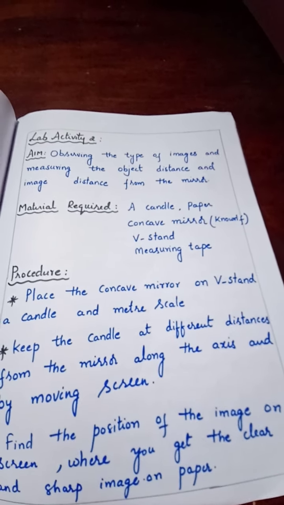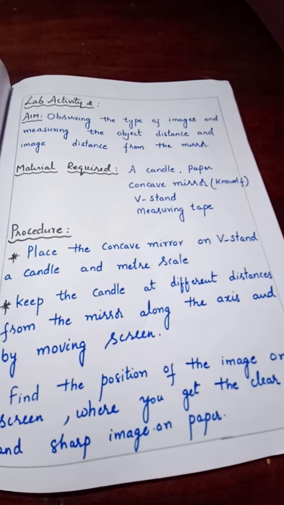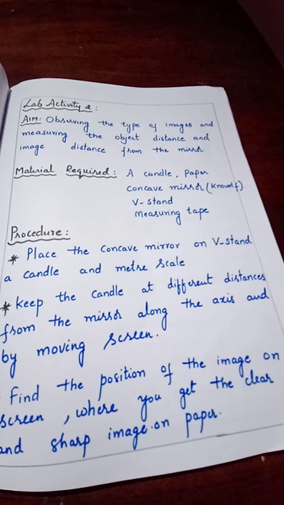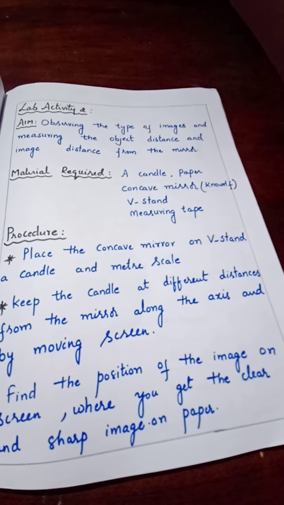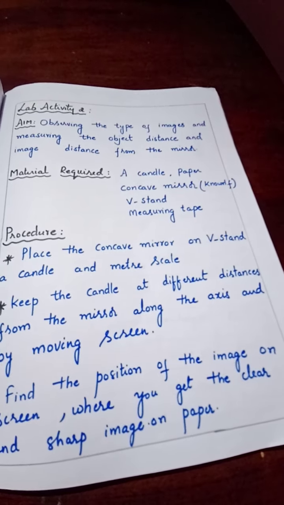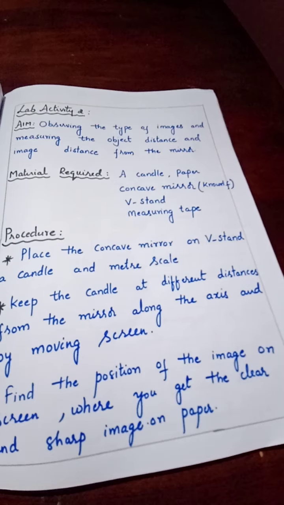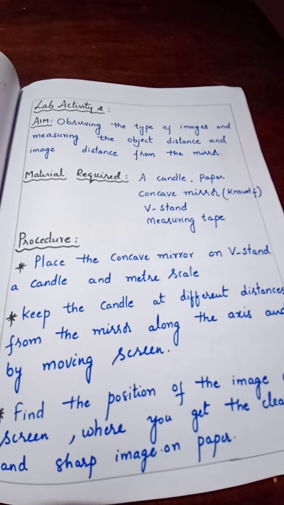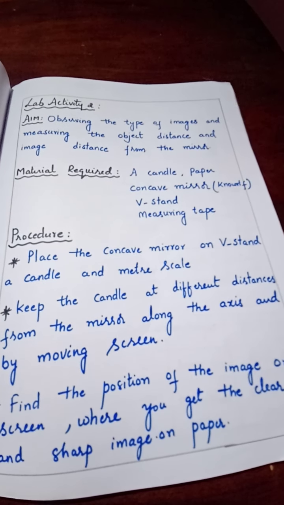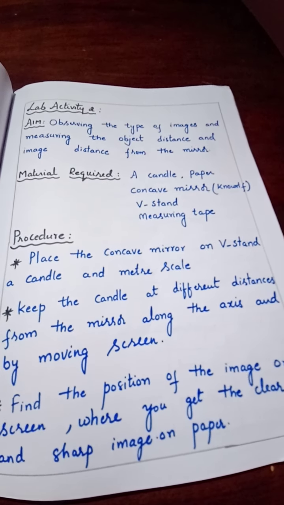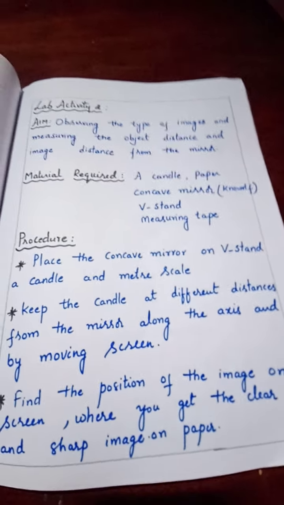Suppose if the object is at different positions, not at infinity, then what kind of images are we getting? Are all the images the same size? Are all the images of the same nature? We are going to observe with the help of concave mirror. To do this activity, we require the following material: a candle, a paper, concave mirror, V-stand, measuring tape. The concave mirror we take here should be a known focal length concave mirror.